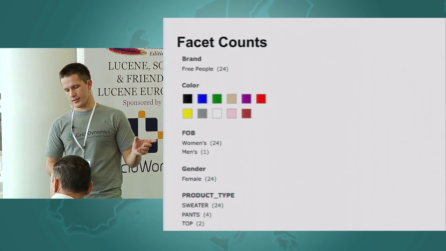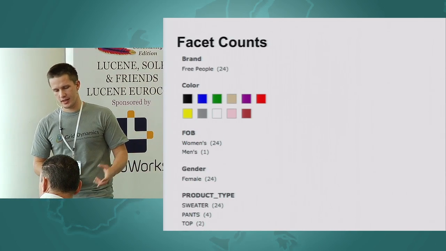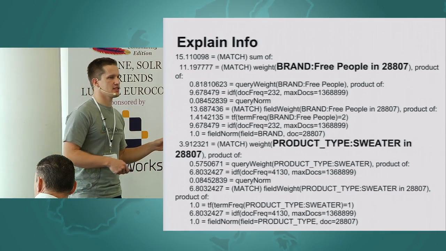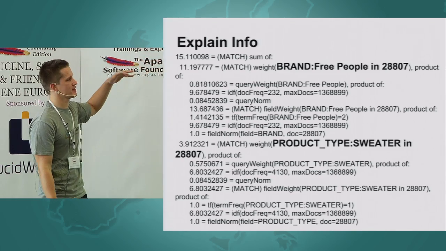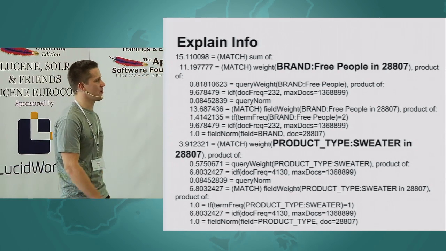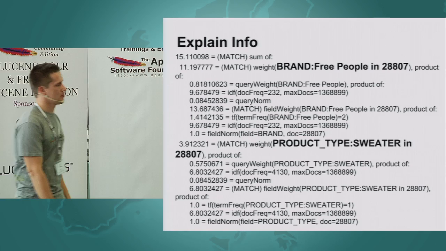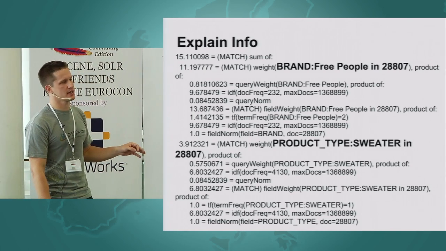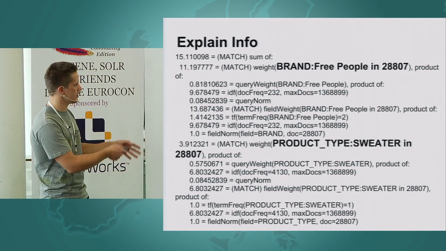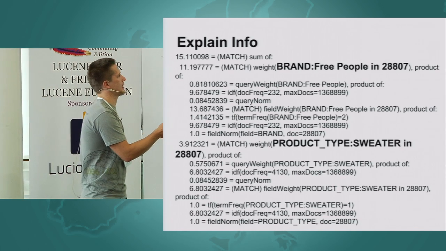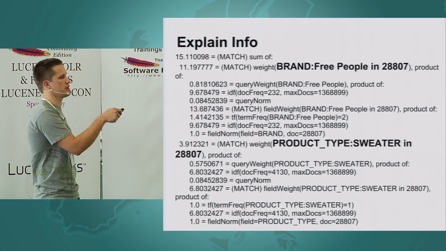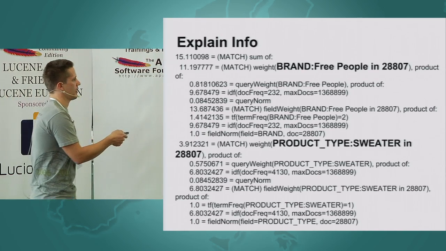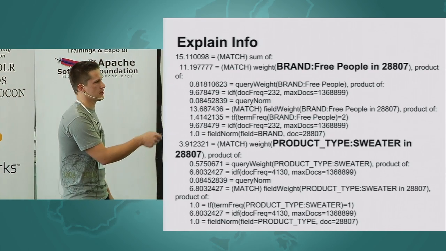The second component of match spotting is this explain information. Some of us are able to read these horrible verbose dumps, right? It's a really complicated piece of information, but really valuable to understand your search. And particularly from this dump, we can conclude that this document has been matched because it has 3 people in the brand field, and sweater in product type.